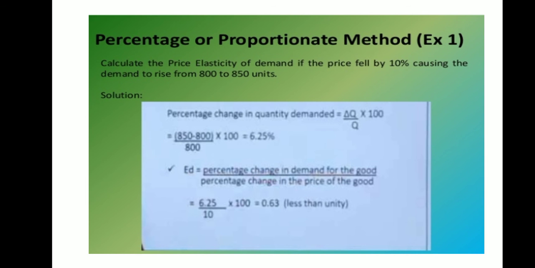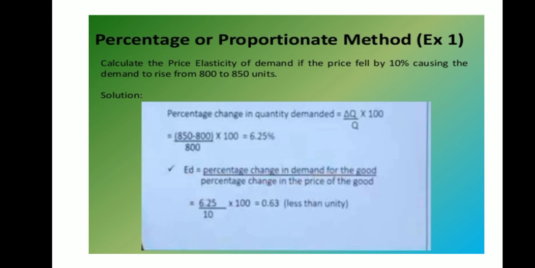Calculate the price elasticity of demand if the price fell by 10%, causing the demand to rise from 800 to 850. Now what you can see is that over here the percentage change in the price of a good has been given. Now what is the formula to find price elasticity of demand? Percentage change in the demand of a good divided by percentage change in the price of that good.